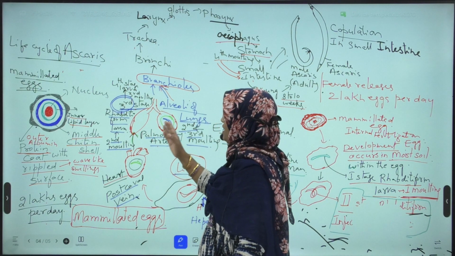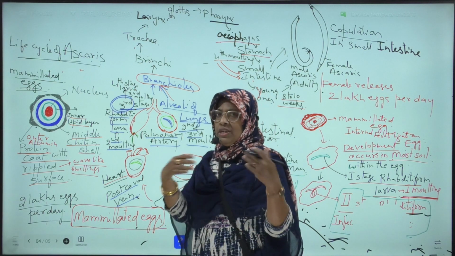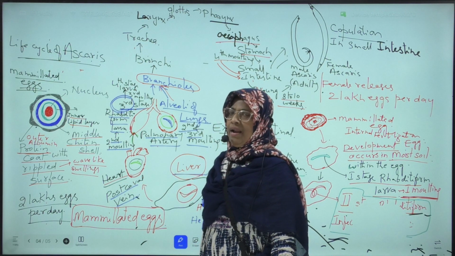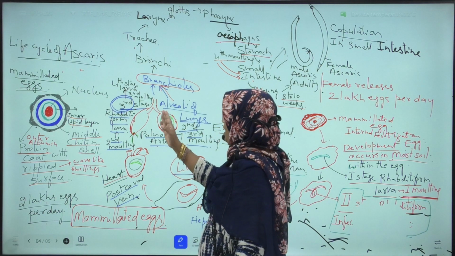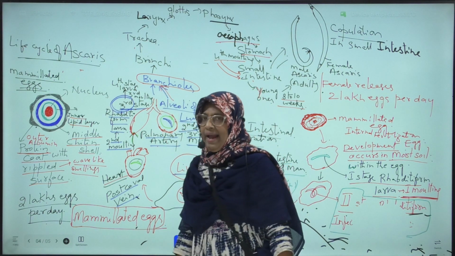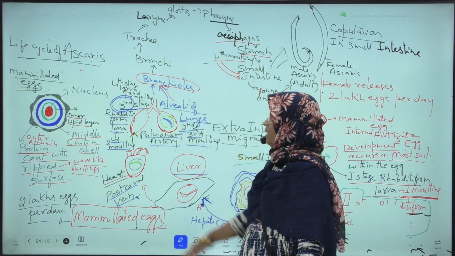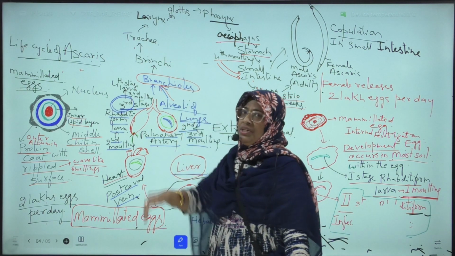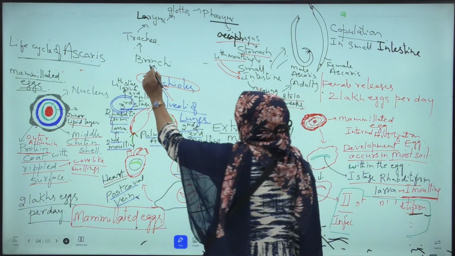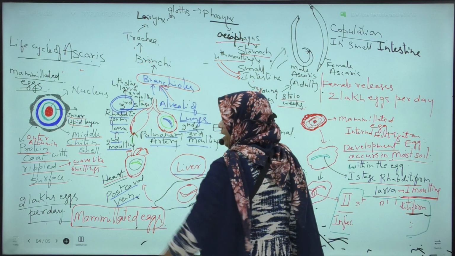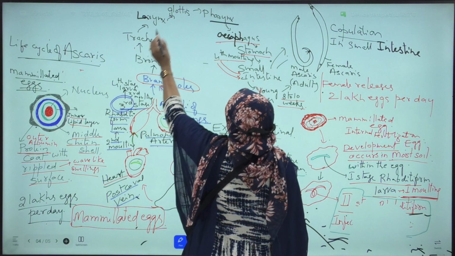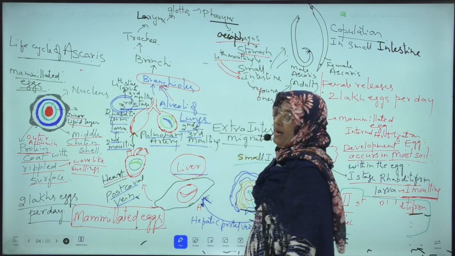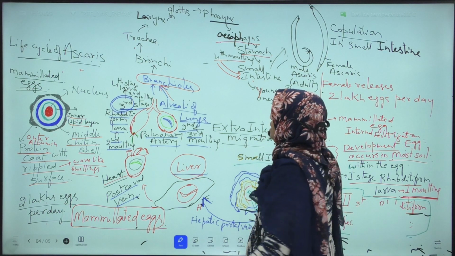This fourth stage rhabditiform larva comes out from the alveoli of the lungs and reaches the bronchioles. From the bronchioles, it passes into the bronchi. From the bronchi, it enters the trachea. From the trachea, it enters the larynx. From the larynx, it passes into the pharynx through the glottis.